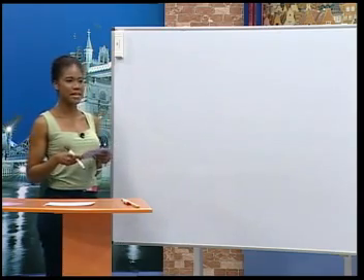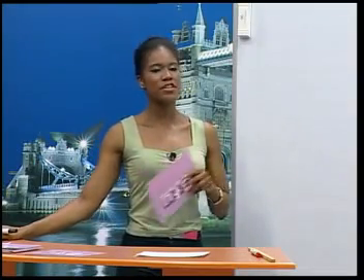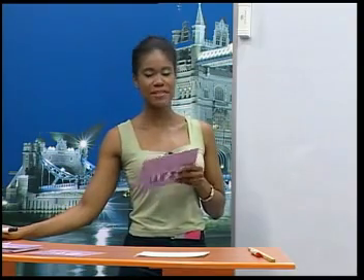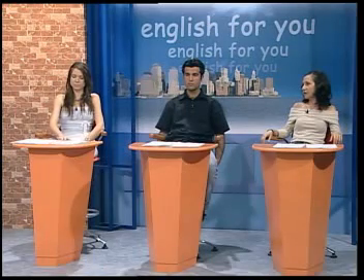Can you ask Linda? Sure. Linda, can you tell me where the train station is, please? Good. Now, Linda, you want to know how much a taxi is to 6th Avenue. Can you ask Alberto? I can. Alberto, could you tell me how much it costs to 6th Avenue for a taxi?